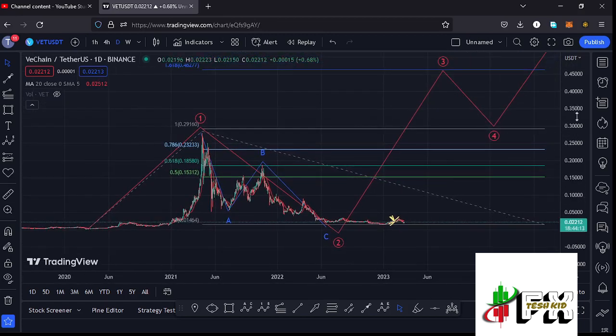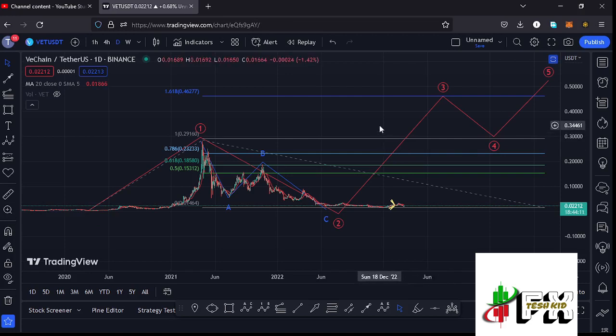And after seeing the low for that second wave, whatever we expect on the long-term scenarios is the start of this impulsive wave to the upside in the formation of this wave 3, where I have minimum target areas at the fib level 1.618, and that is at around the $0.46277 mark. So that is what I'm expecting here on the long-term scenarios and also on the short-term scenarios, and let's be patient and see how that plays out, and I'll be keeping you updated.